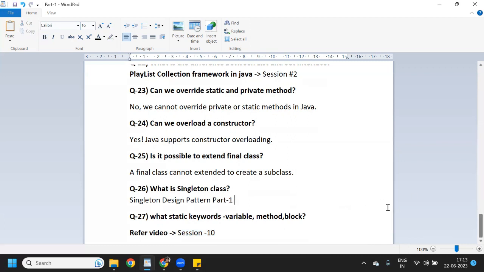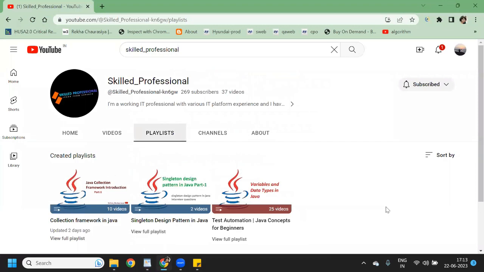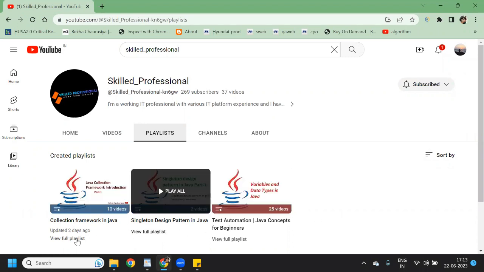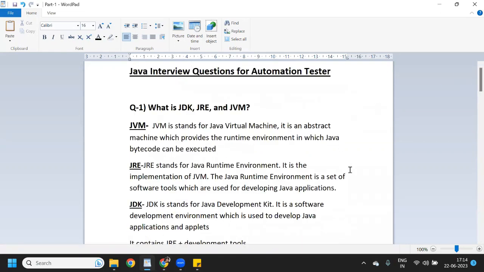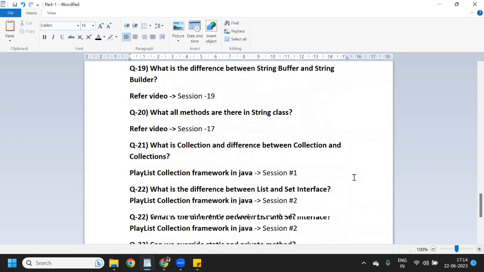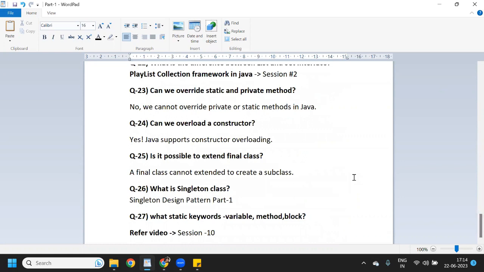So I have covered complete Java, which is required for automation testing. And I have created a total of three playlists. Under three playlists, I have completed all the Java topics which are required for automation testing, Selenium automation testing, or any kind of automation testing. If you can cover these 27 questions, these 27 questions are only for the theoretical interview.